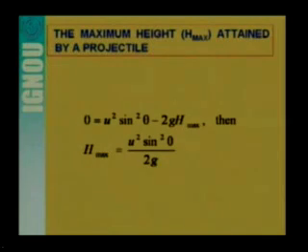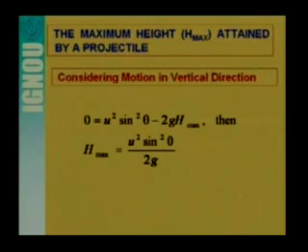Now let us consider the maximum height h attained by a projectile. Considering the motion in the vertical direction, v square is equal to u square minus 2gh. At the top point, the velocity will be 0. So 0 is equal to u square sin square theta minus 2g h max. H max is the maximum height attained by the particle. So finally we get the maximum height h max is equal to u square sin square theta by 2g.